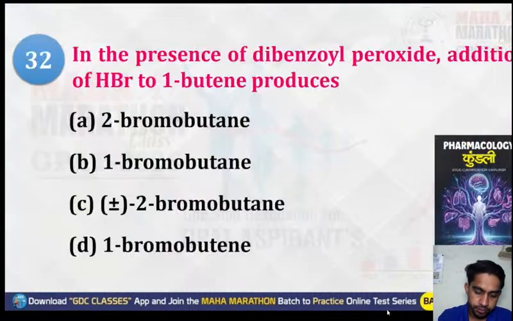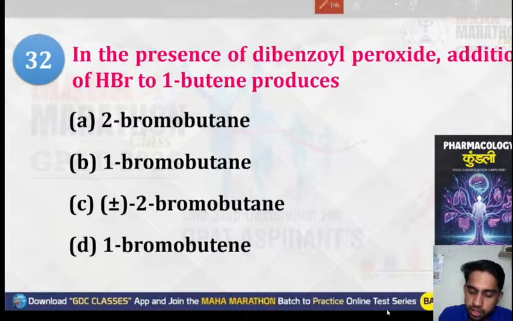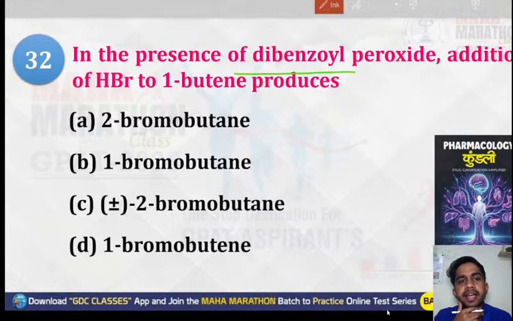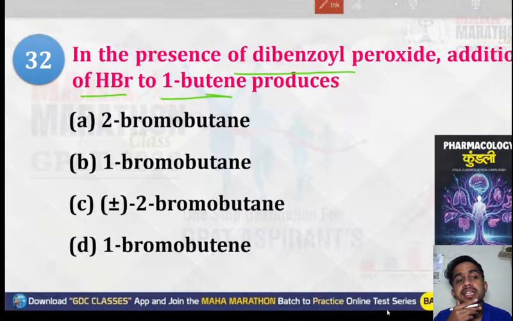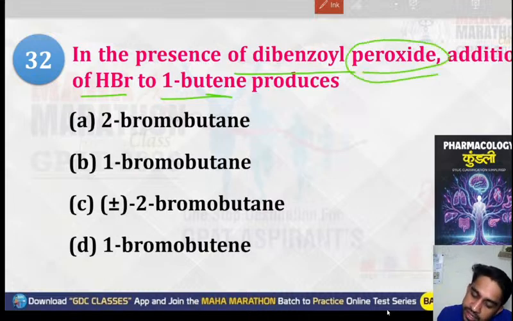Next question. In the presence of dibenzoyl peroxide, addition of HBr to 1-butene. A very, very simple question. This reaction would take place by which rule? There is one most common rule in organic chemistry, that is Markovnikov's rule. But there is also an opposite form, the anti-Markovnikov rule. And the anti-Markovnikov rule applies when there is a presence of this compound, that is peroxide.